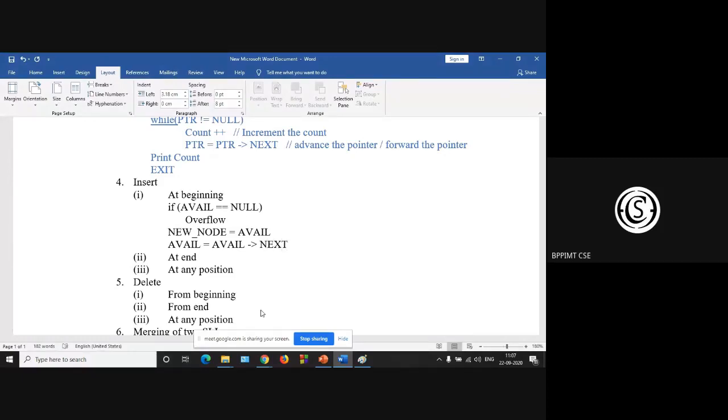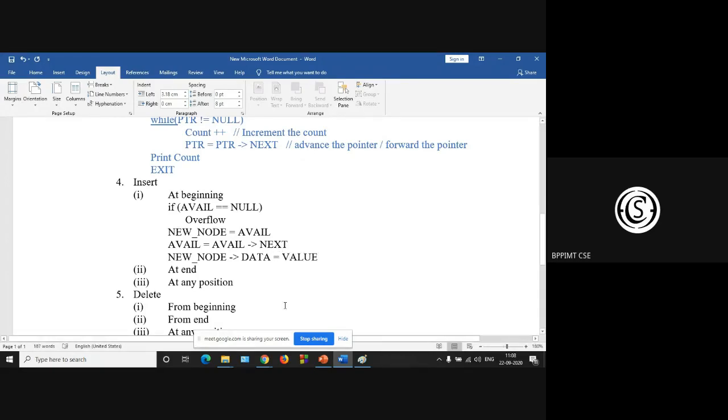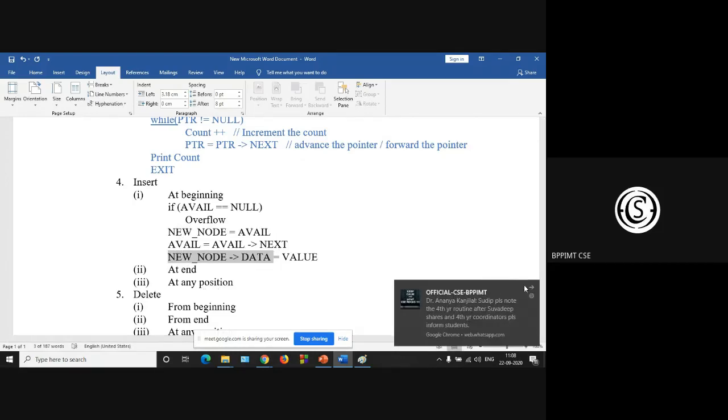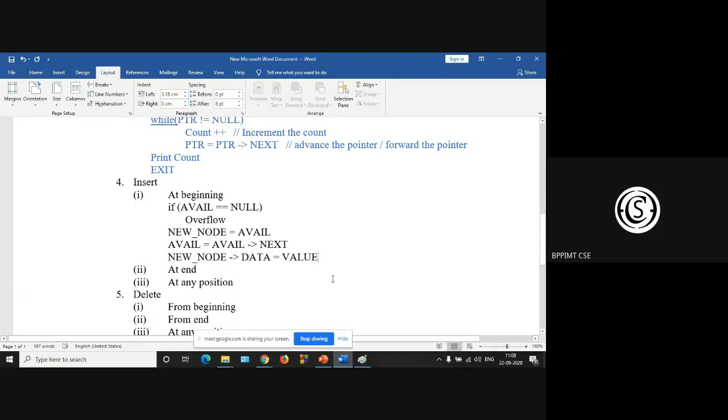Next we have to put the value at the data part. This value is the user input value. This value is stored in the data part of the new node.